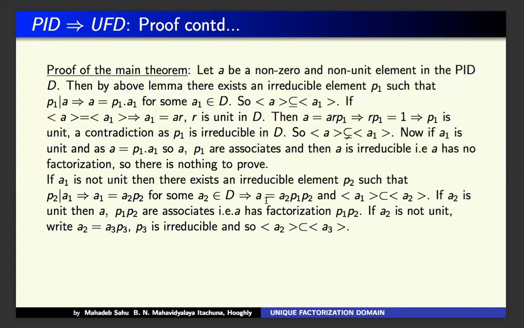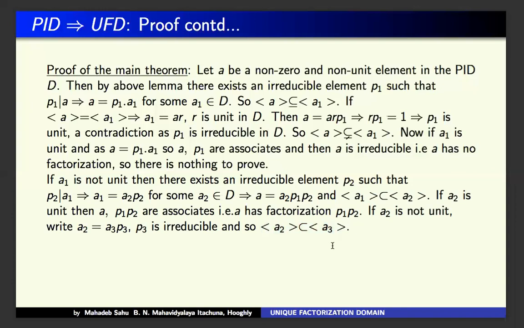Therefore A has factorization P1 P2. If A2 is not a unit, then A2 can be written as A3 times P3, where P3 is irreducible, and we can write A2 equals A3 P3.